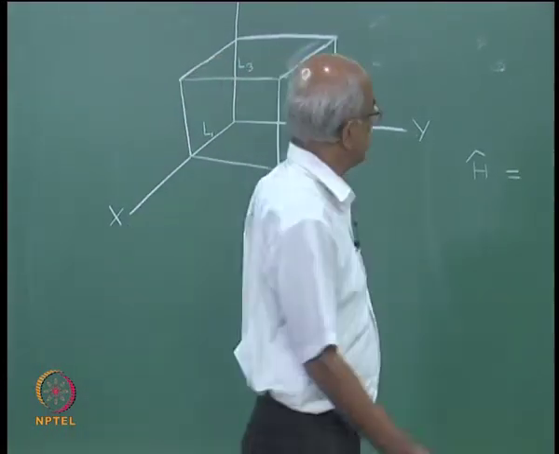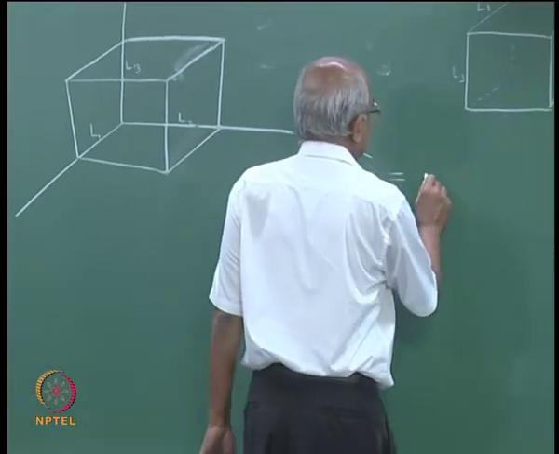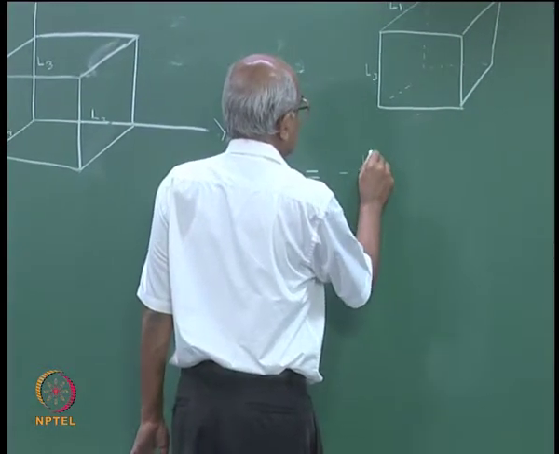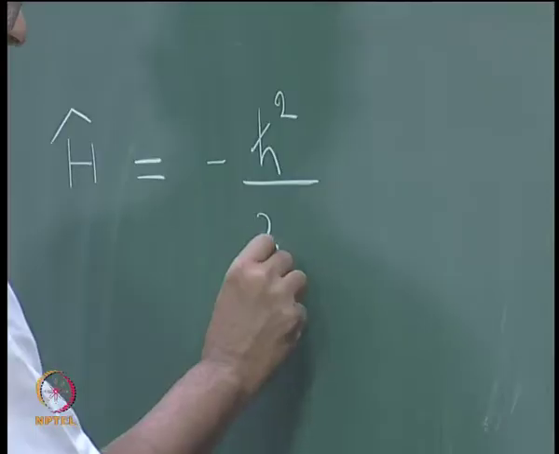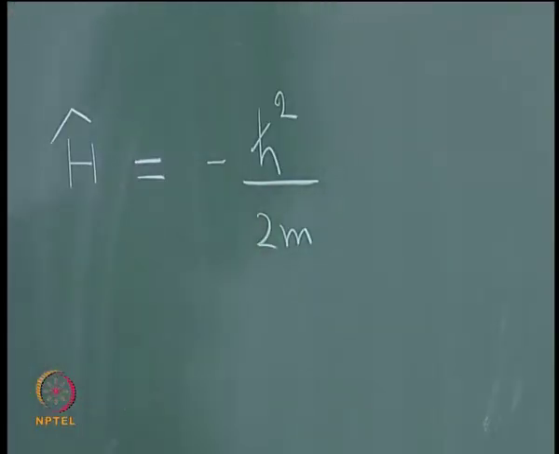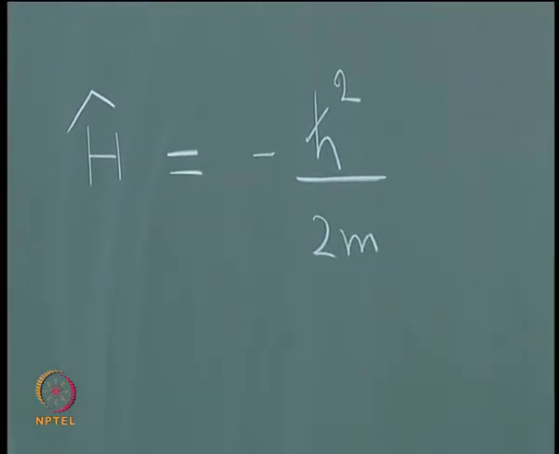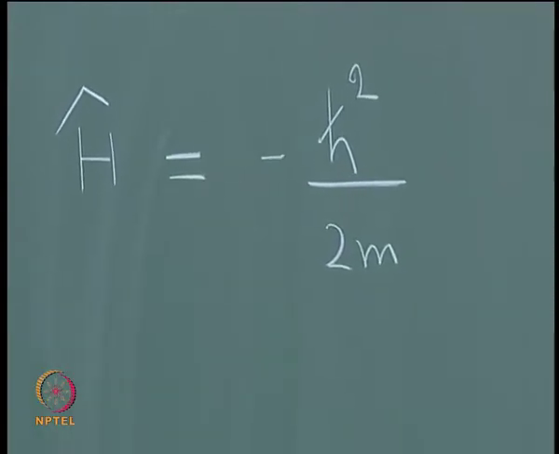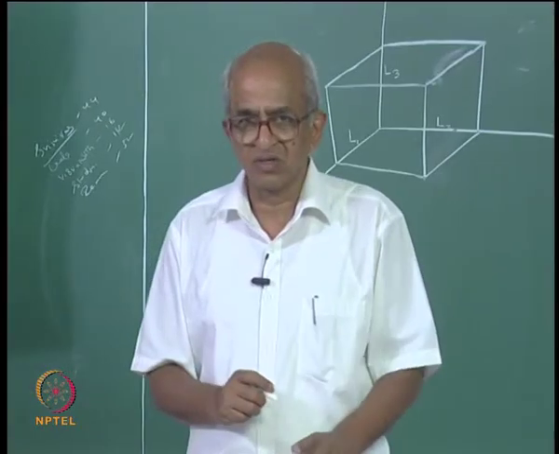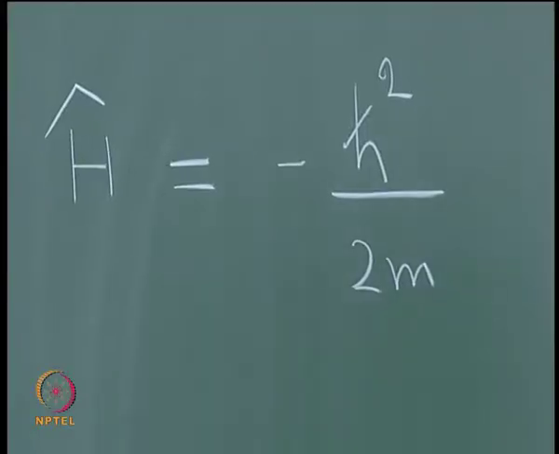So, therefore, the Hamiltonian will have a contribution from the kinetic energy, which will be minus h cross square by 2 m, into you will have